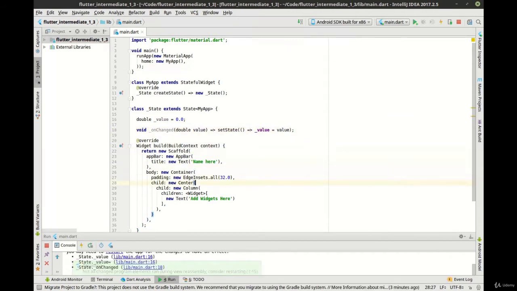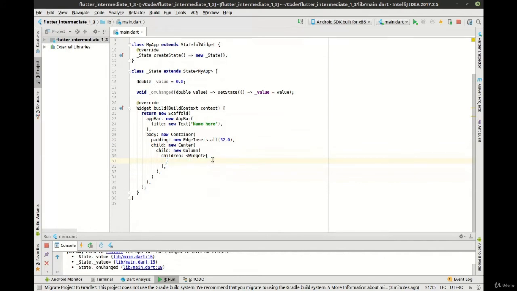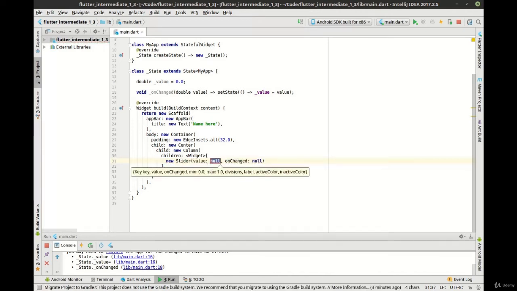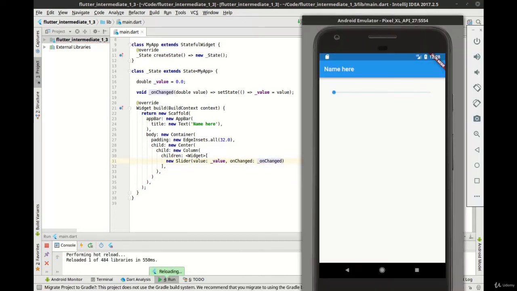All right, now let's go ahead and add in our widgets. Let's get rid of this guy. First one we're going to do is add the actual slider itself. See how it wants a value and it wants the unchanged. As you can see, we have a slider and it's got graphical feedback.